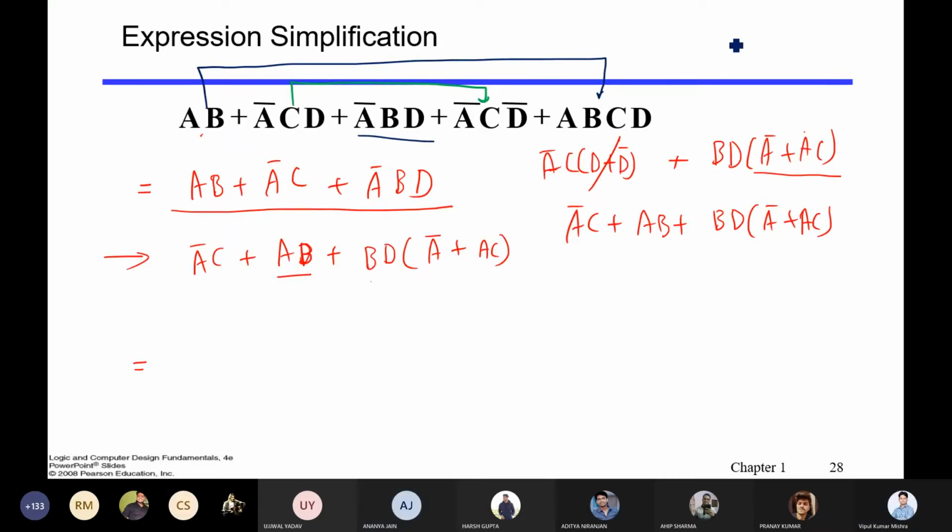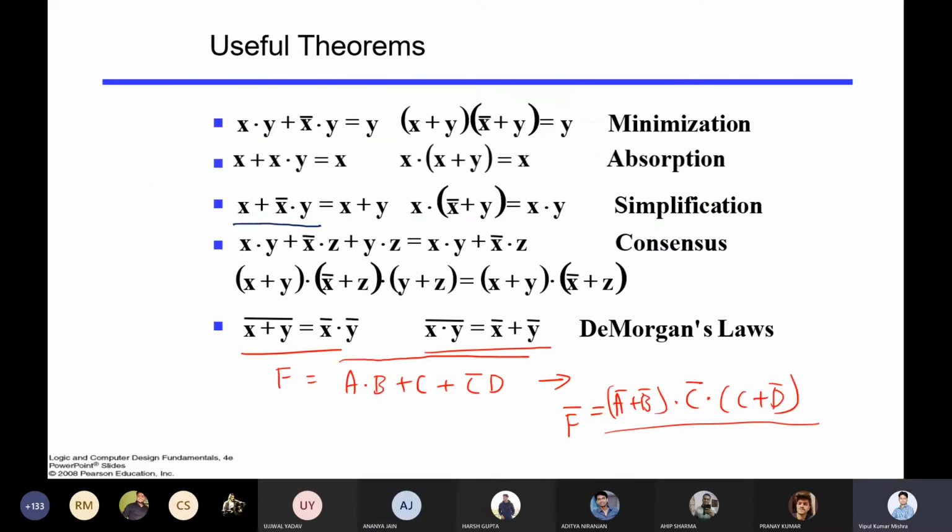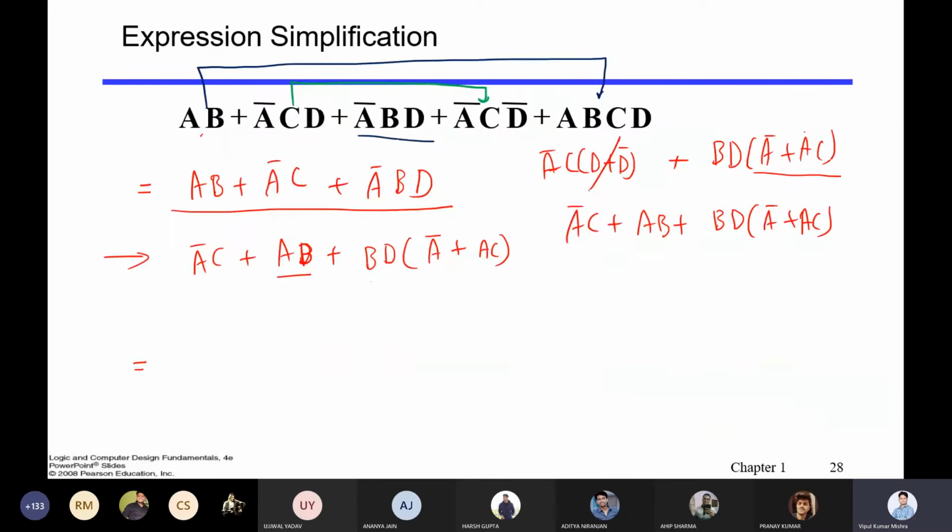Let me write it here. X plus X bar Y, and that is equal to X plus Y. So if you want to solve it, A bar C plus AB plus this will become X plus Y, meaning A bar plus C. Getting? So BD and that will be A bar plus C.